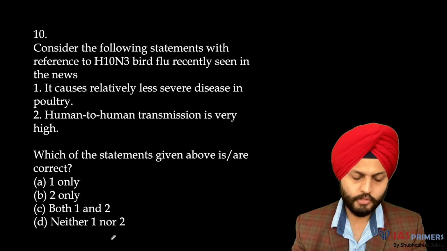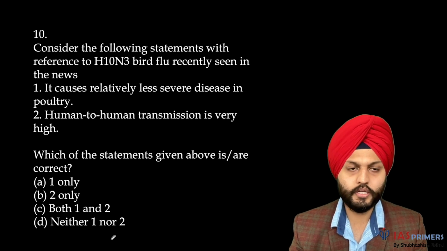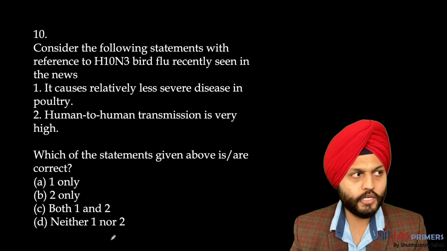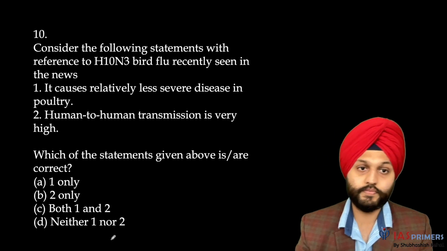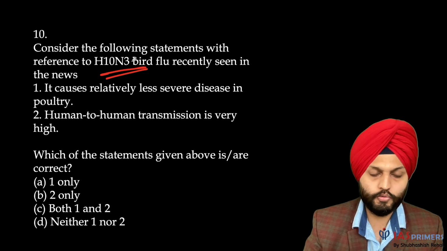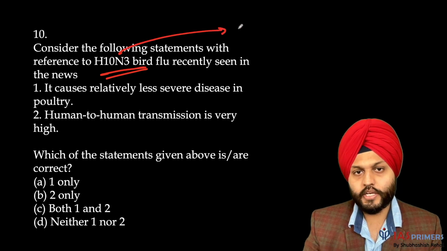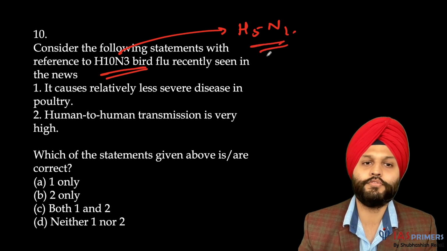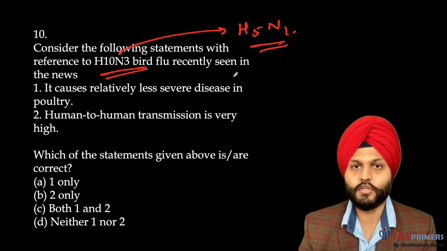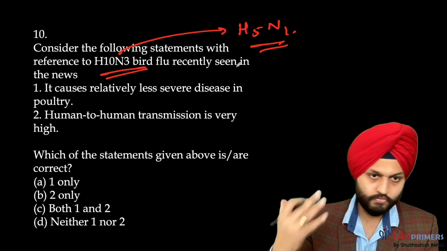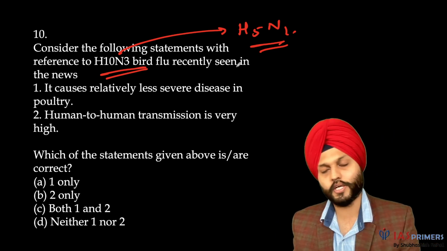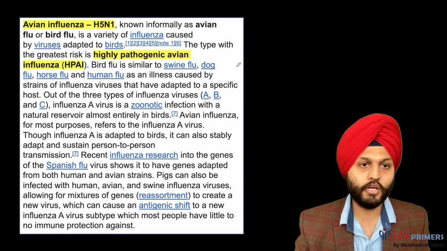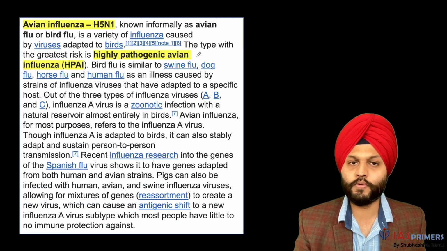Next, question number 10. This can be tricky. Okay, so let's read the question. Consider the following statements with reference to H10N3, bird flu recently seen in the news. Thing is that the bird flu or avian flu that I know is basically H5N1, which is very contagious. And once you are infected, human to human transmission may also take place. And that's what we have studied. It's highly pathogenic avian influenza.